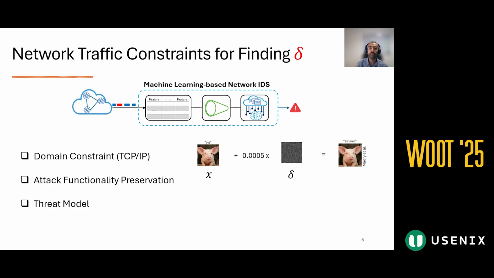However, network traffic is a highly constrained domain, and input must comply with protocol specifications like TCP/IP. Even after a valid perturbation, how can we ensure the attack still performs its original harmful function? This is where we found a huge gap between academia and practice, and the threat model, which I will discuss next.